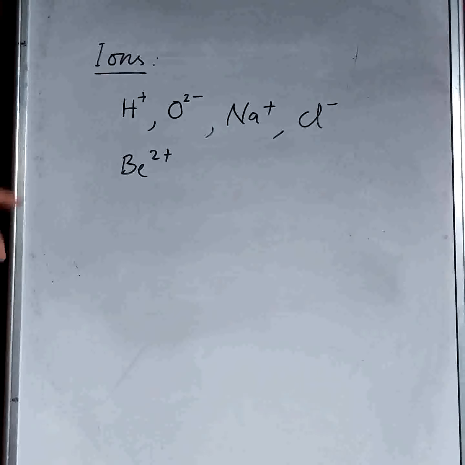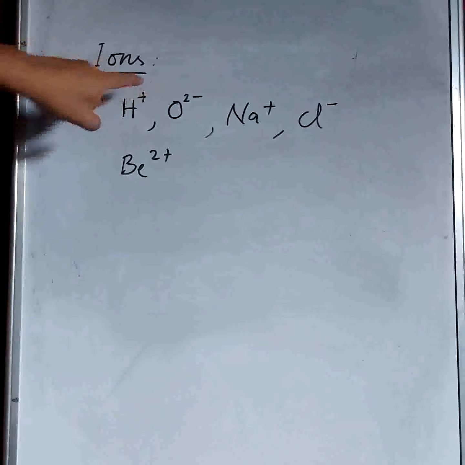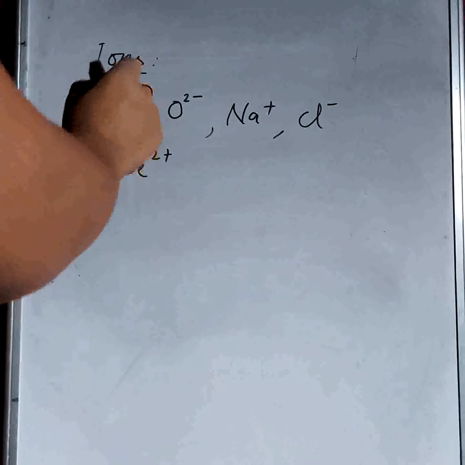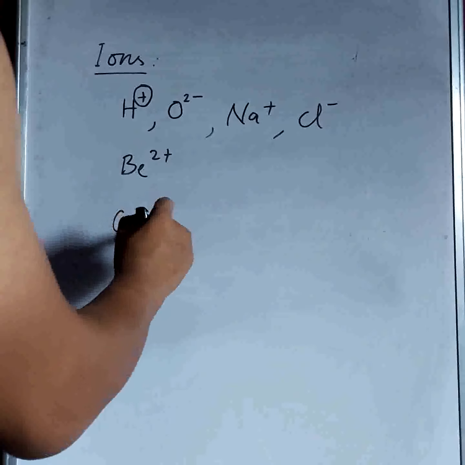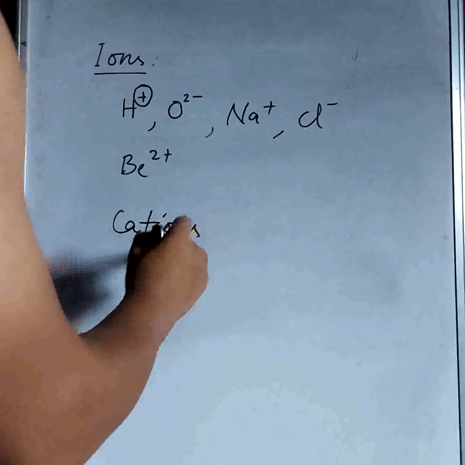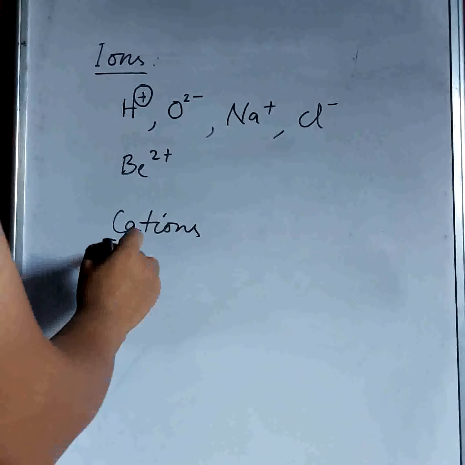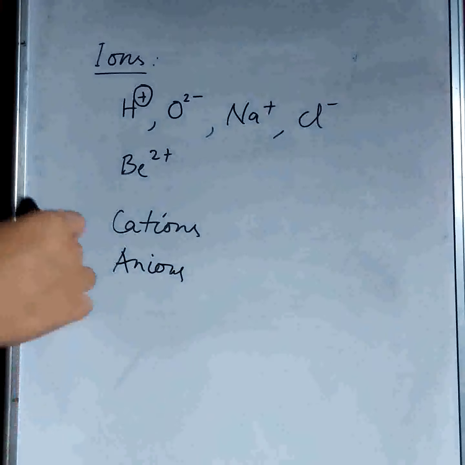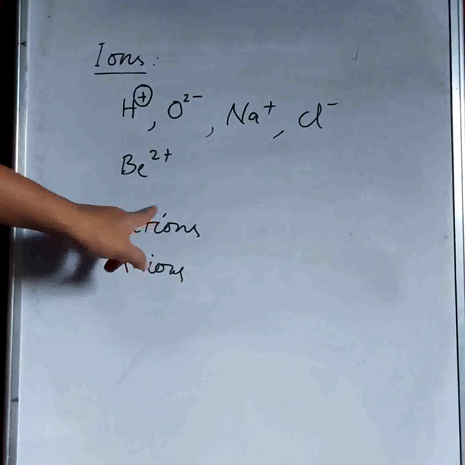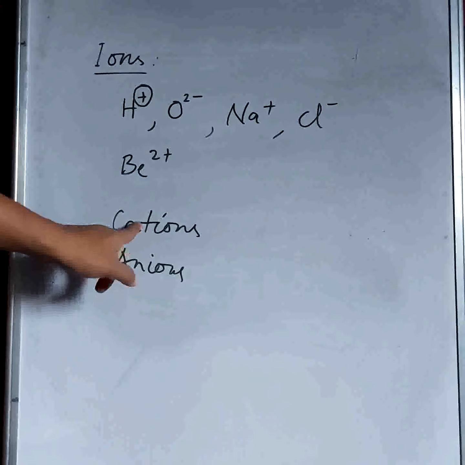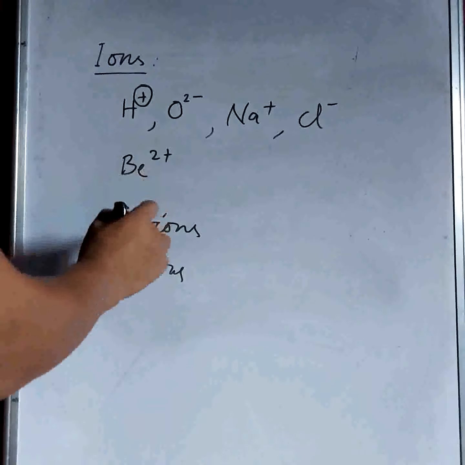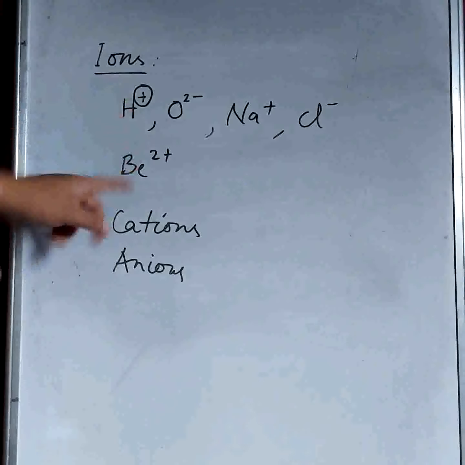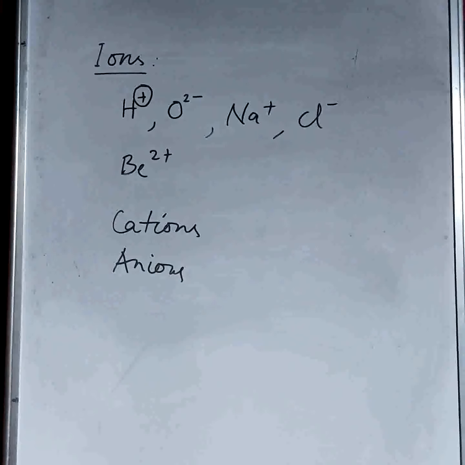But now, when we have positive ions, then we call them cations. And when we have negative charge, then we call them anions. Now, to remember this, you think about this plus in cations. This plus suggests that the atom will carry a plus charge, and so on.